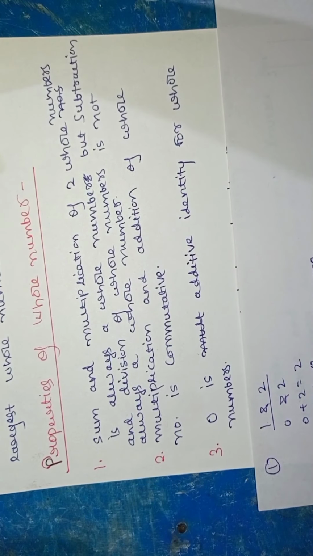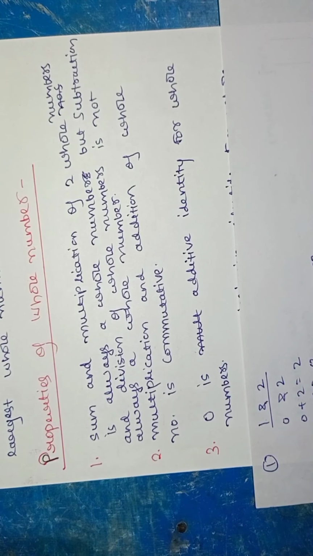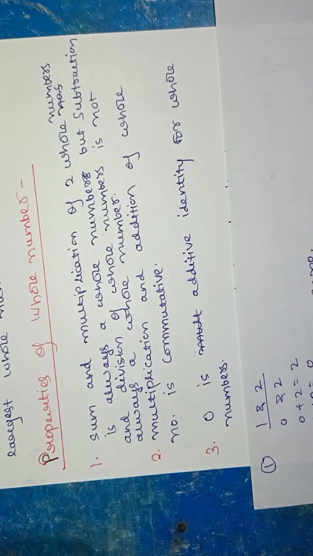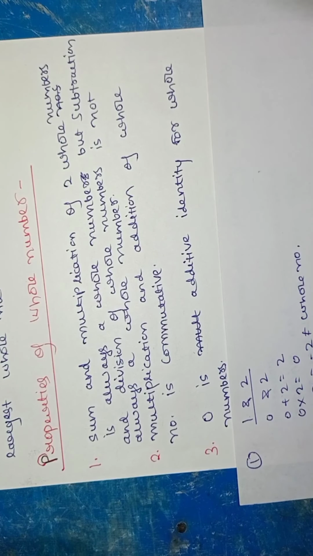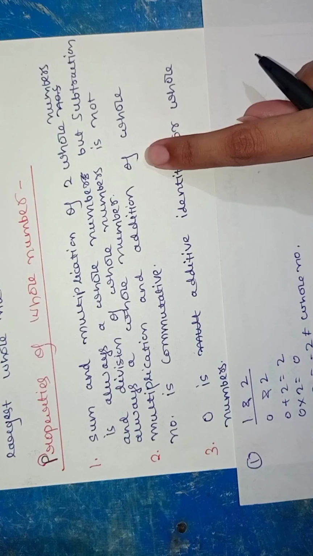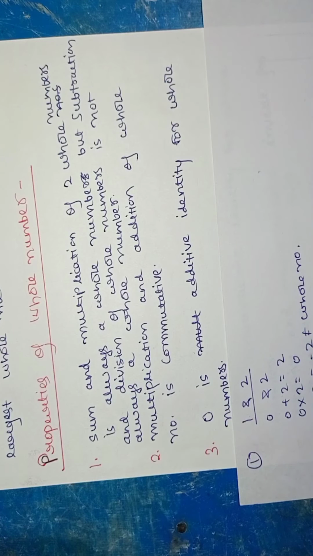Now we have the second property. Multiplication and addition of whole numbers is commutative. Similarly, we have this property in natural numbers. This is the same case as with the natural numbers.